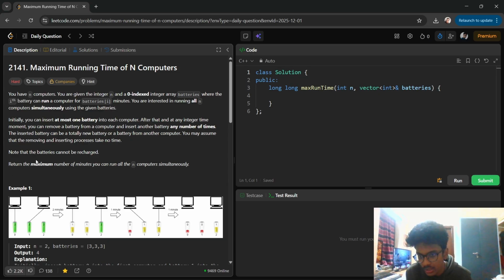Fine. What do we need to compute? The maximum number of minutes you can run all the n computers simultaneously. All right.